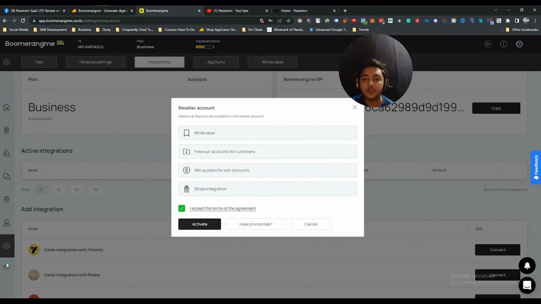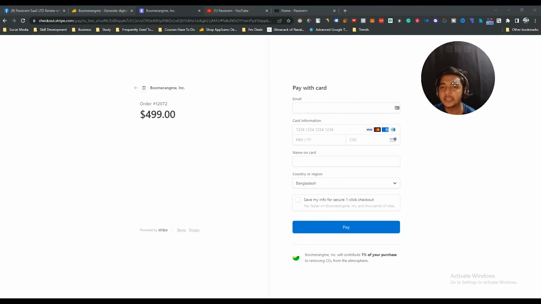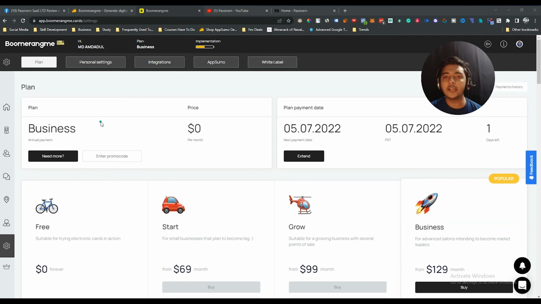After that, they have an option for agency, guys. If you activate this agency plan, then you can get some additional features. See, you can get white label sub accounts for customers. You can set up plans for sub accounts, and you can also get Stripe integration. So let me activate the agency plan and show you how things work here. To activate the agency plan, I have to pay 499 USD more. Hey, it's redirecting me to the Stripe account. I hope you get the idea, guys. And this is the whole idea behind this tool.